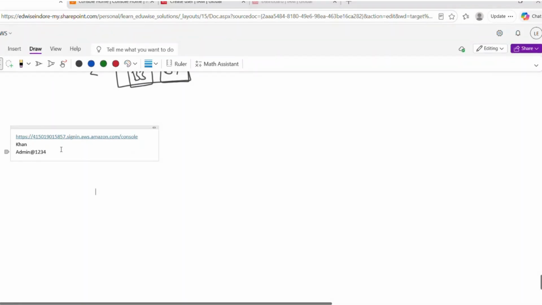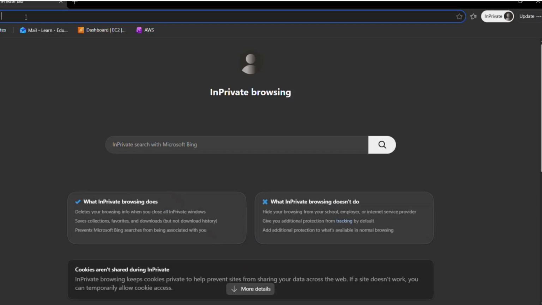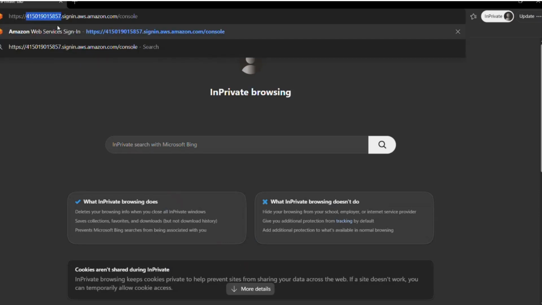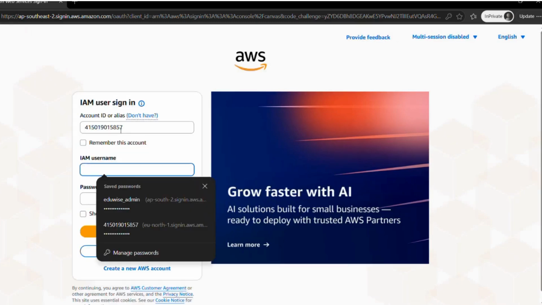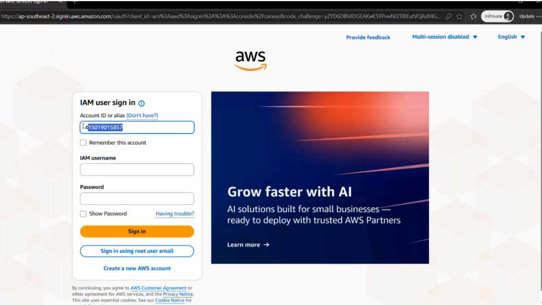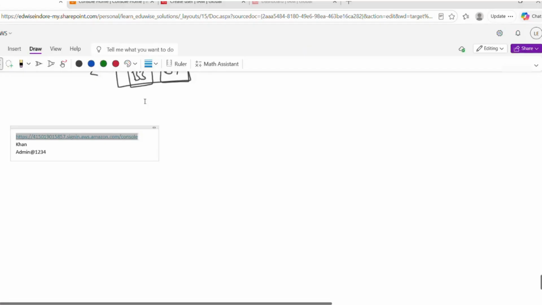As of now, we have stored the console URL, username and password, right? I will log into the AWS console using this Khan user. So for that, I will open a private window. Here, I'm going to paste this URL. Once you paste this URL, you will get an AWS console login page. See, it's loading. And here you can see, right? Account ID is auto-filled using the URL which we have provided here.